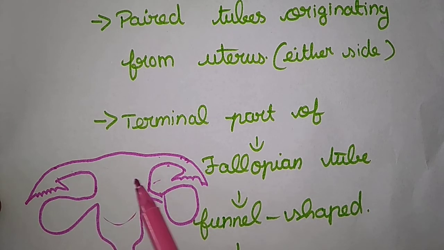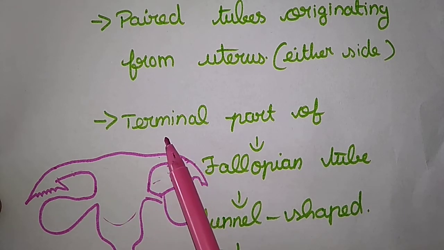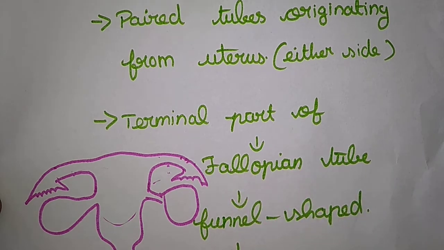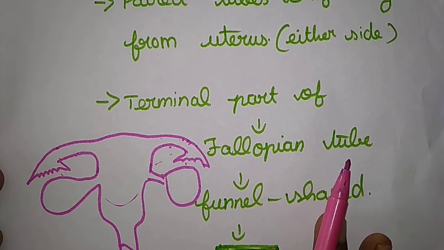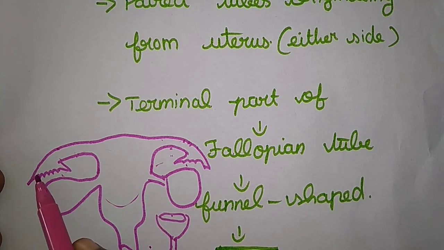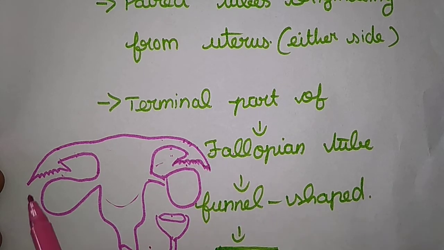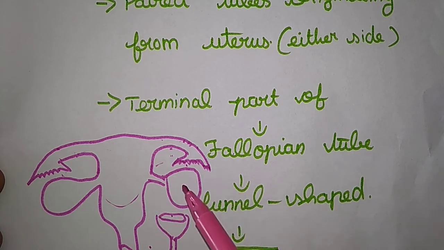So this is the uterus, they originate from the uterus on either side, just attached to it. And here is the terminal part of the fallopian tube, the ending part. They act as a funnel shape. Just see this, it looks like a funnel. And here they are having finger like projections. What is the major reason for the finger like projections?